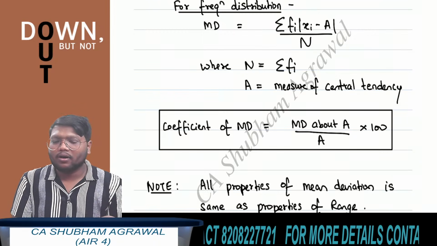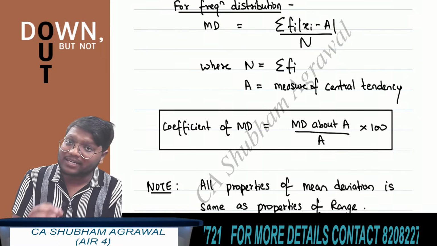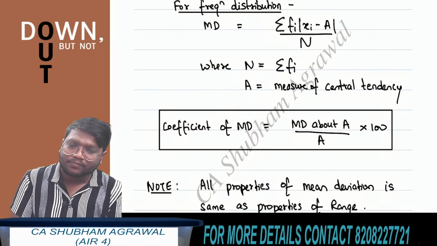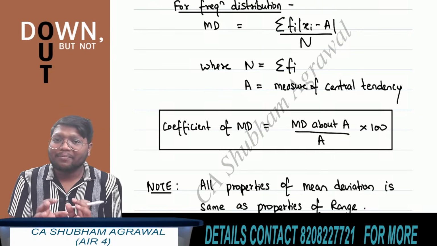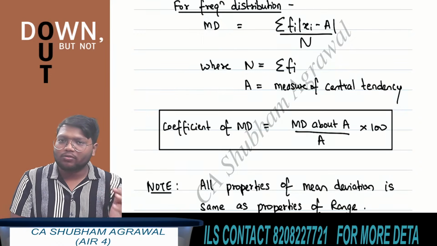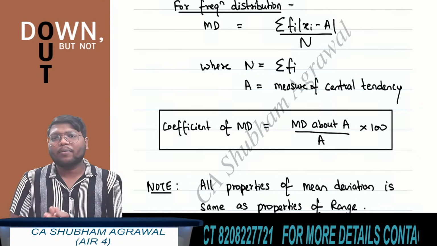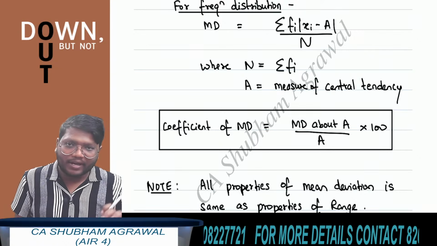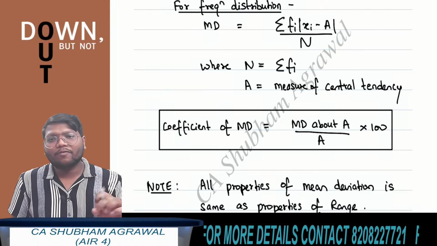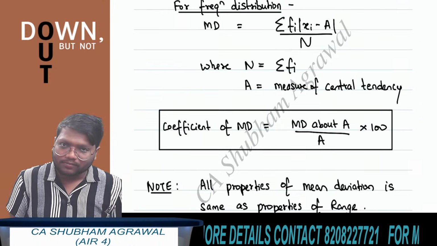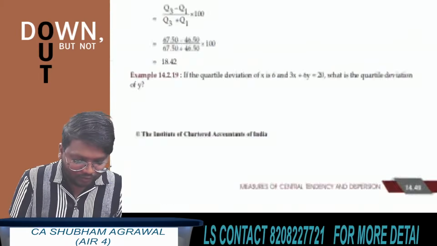If all the observations present in the data set have the same values, then mean deviation is equal to 0. Mean deviation cannot be negative. It can be either 0 or positive. Mean deviation remains unaffected due to change of origin but gets affected due to change of scale. All these properties we have already covered in range, so whatever properties we have seen in range will be applicable on mean deviation also. Coefficient of mean deviation has no unit, and the unit of mean deviation is the same as the unit of the random variable. Now I am taking some questions based on mean deviation from set B.